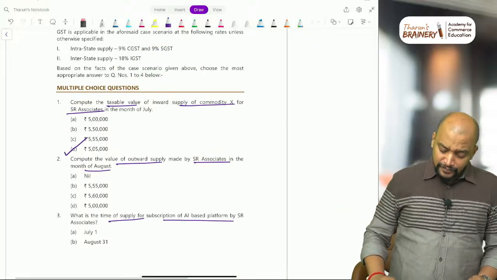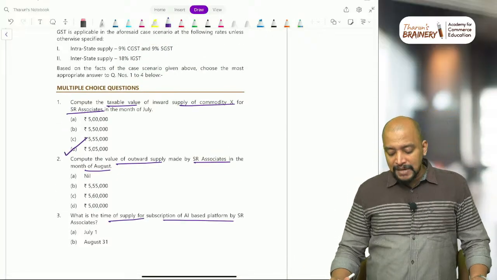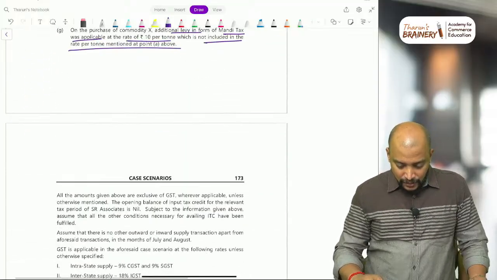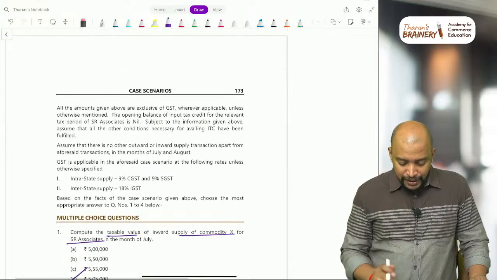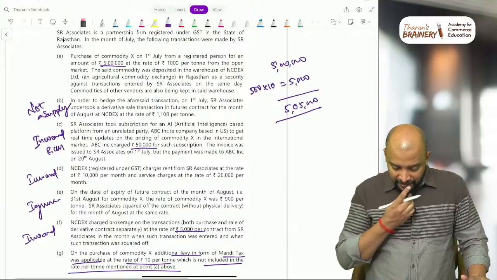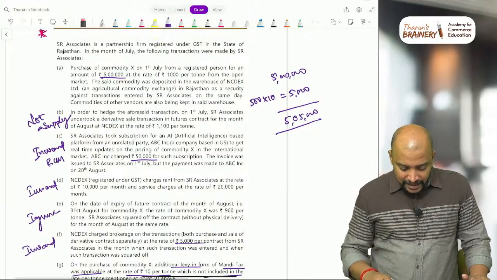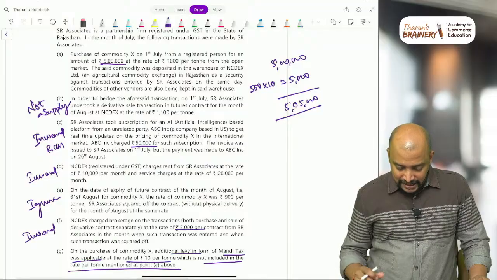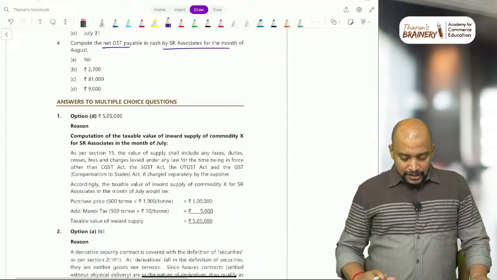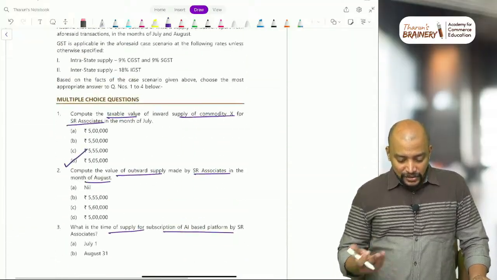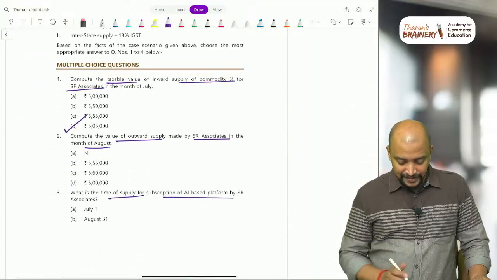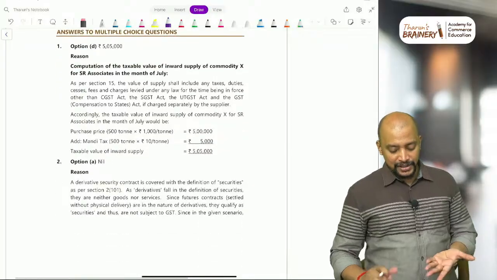Then compute the value of outward supply made by SR Associates in the month of August. So what is the outward supply? All amounts given above are inclusive of GST. And outward supply, if you see, all these are inward supplies only, and they purchase the commodity. So the second answer is nil. There is no outward supply. That is not a supply. We ignore it. So literally it is nil. We don't have any transaction. That is the answer, nil.